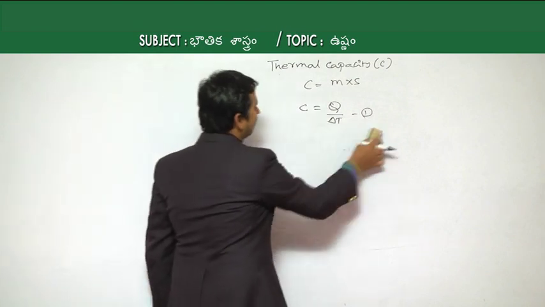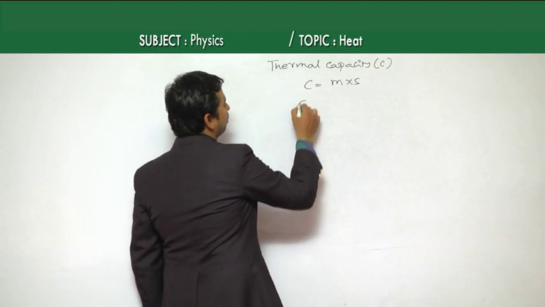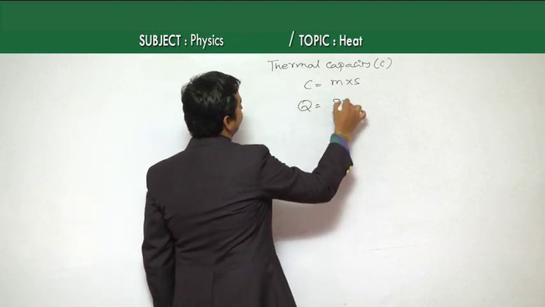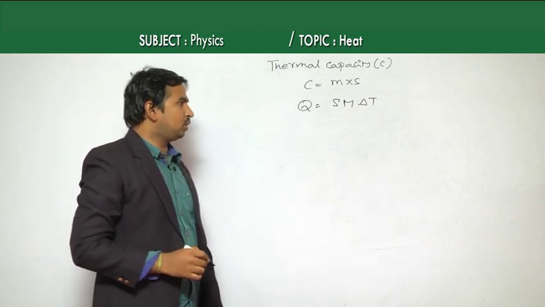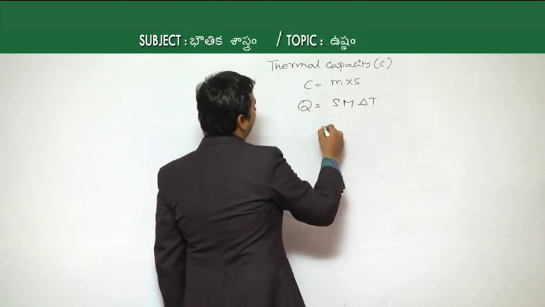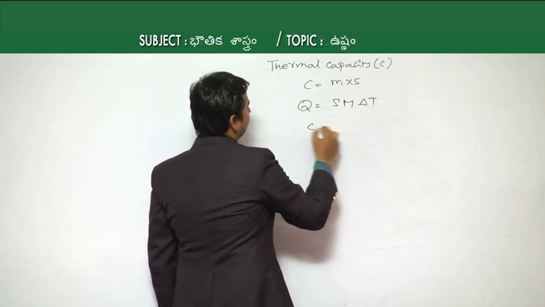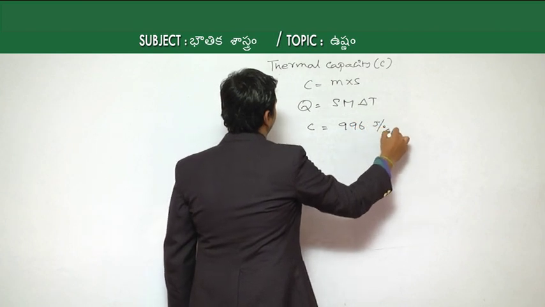As the question asks for the amount of heat energy required, Q is equal to S into m into delta T. The C value is already given, which is 966 joules per degree Celsius.